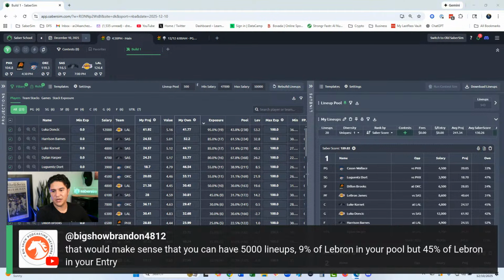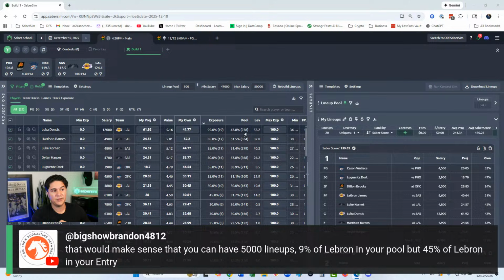And this is a good opportunity to answer this one. That would make sense that you can have 5,000 lineups, 9% of LeBron in your pool, but 45% of LeBron in your entries. Yeah. So your pool, right? Even Luka here, we have 43% in our pool, but SaberSim really likes the lineups with Luka.